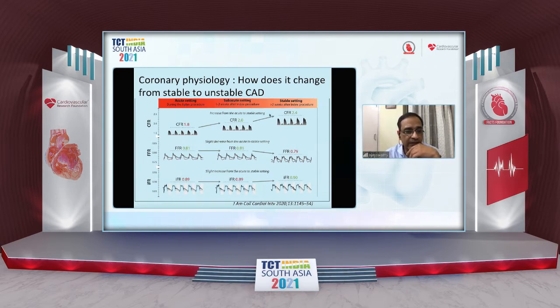Now, physiology obviously changes from the acute setting to the subacute setting to the stable setting. And in what way does it change? The CFR continuously increases, but as I said, this is subject to so many other variables that it's a little difficult to interpret if we don't know exactly in which part of the natural history the patient comes to us. The FFR has a tendency to underestimate the lesion, becoming significant in the stable setting when it might have been insignificant in the acute setting because of the problems with hyperemia that we discussed. And the iFR actually overestimates, and thus might turn out to be significant when, in a stable patient with a similar situation, it might not actually be significant.